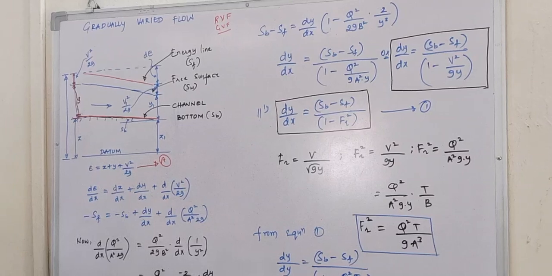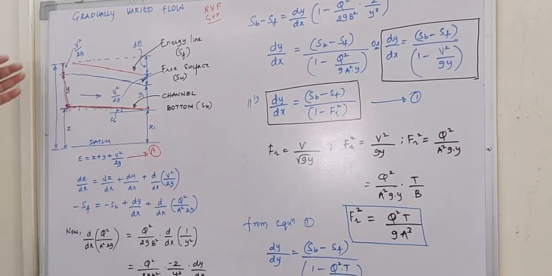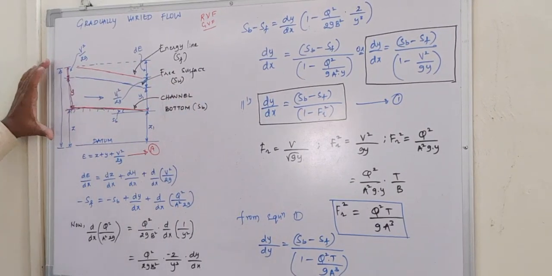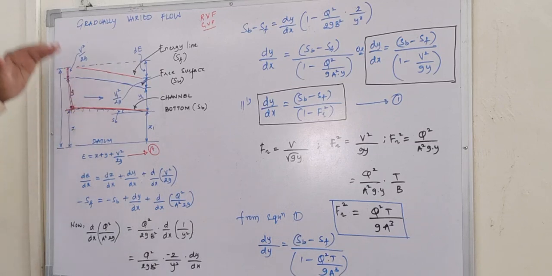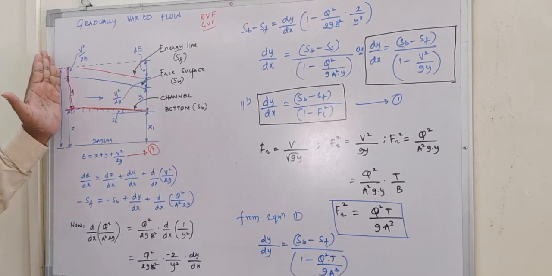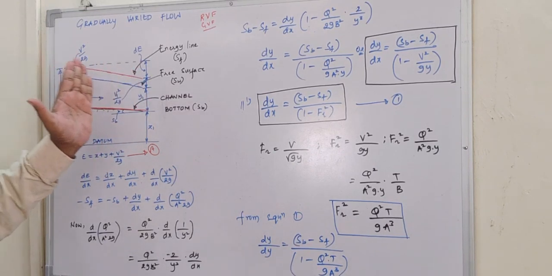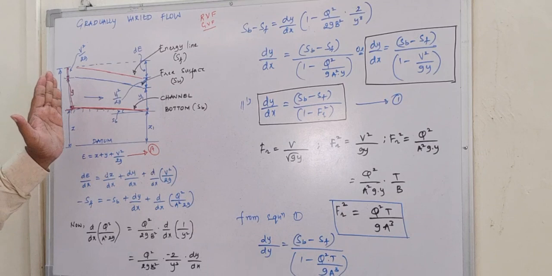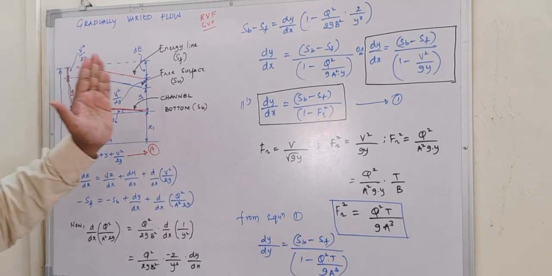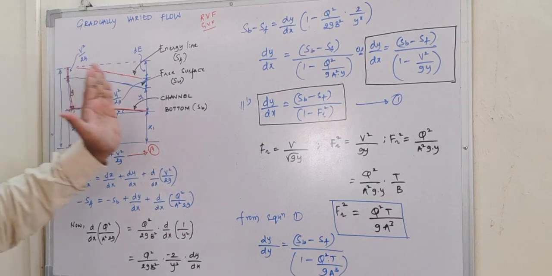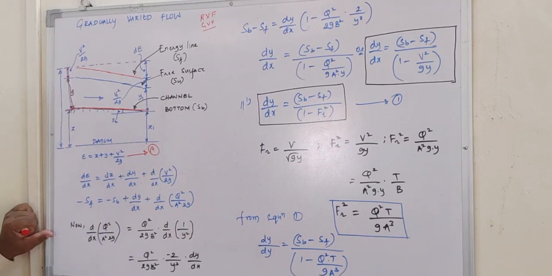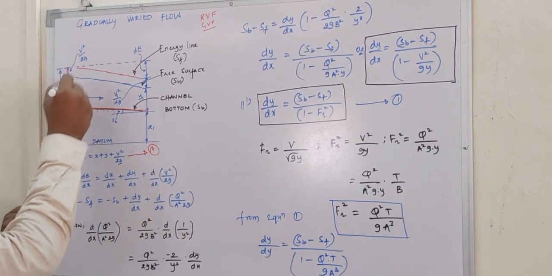Since the energy head is changing only in the x direction, it is a one-dimensional flow, because there is no change in energy head in the y direction or in the z direction. The change in energy head takes place only in the x direction as the flow takes place from one section to another, but the flow is gradual. So now let us differentiate equation A with respect to x.